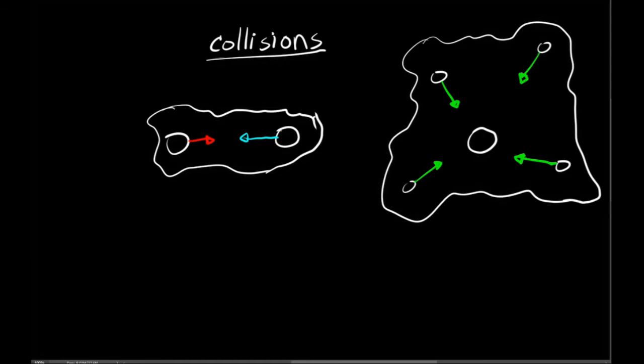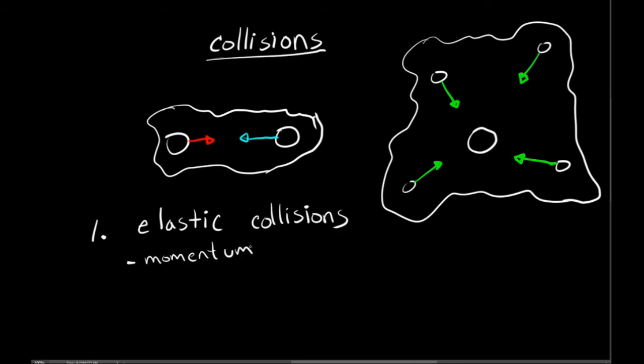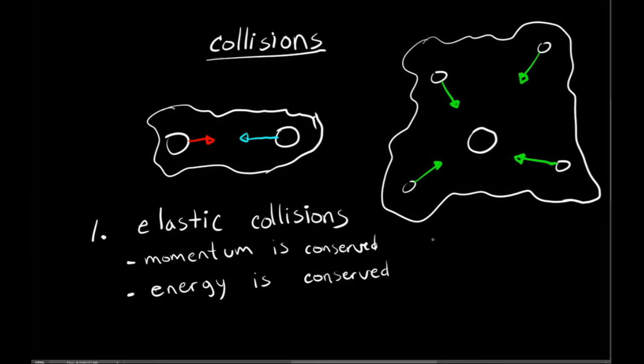There are two types of collisions that we generally talk about. Elastic collisions: you can imagine two things that collide and kind of bounce off each other. What defines an elastic collision is that momentum is conserved, but also kinetic energy is conserved.